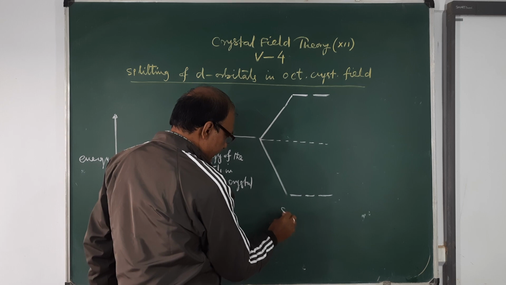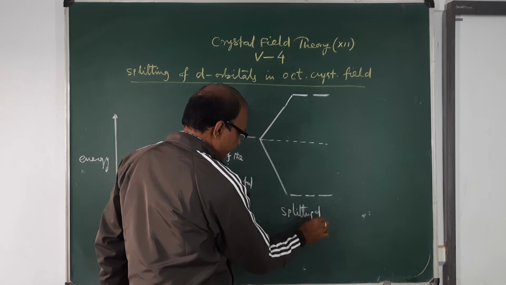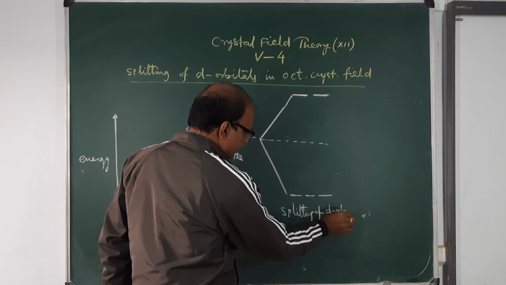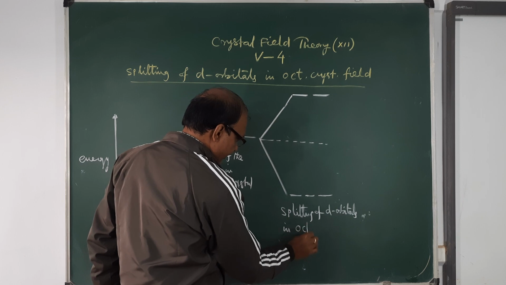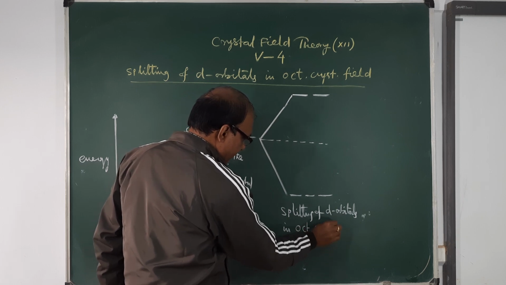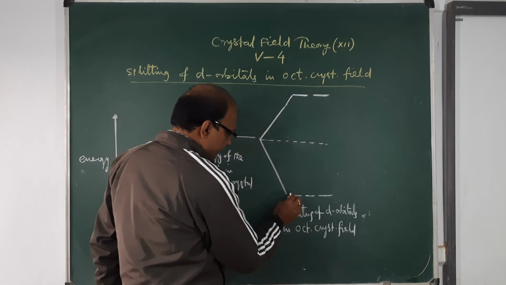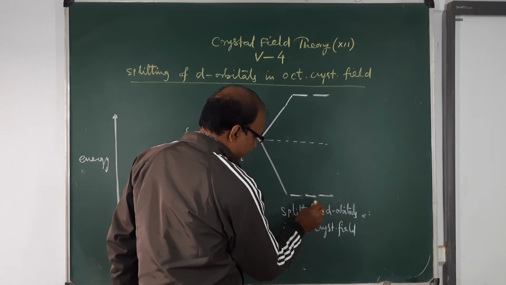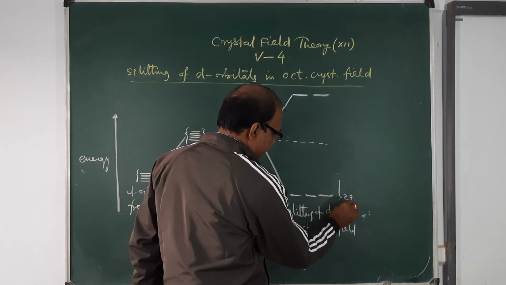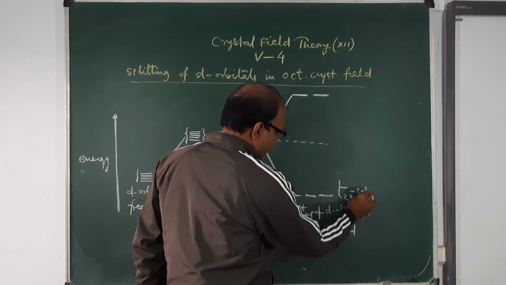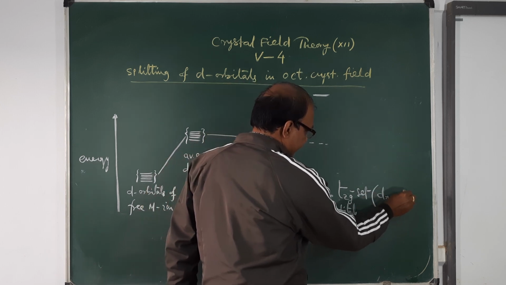You write here, splitting of d orbitals in octahedral crystal field. These are the three d orbitals, dxy, dyz, dzx. This set is known as the t2g set, the lower set.